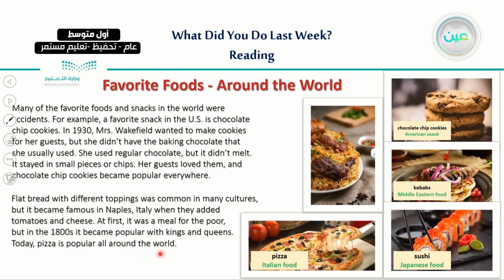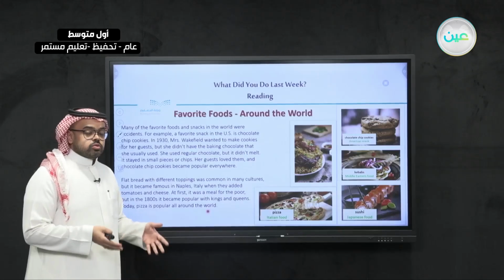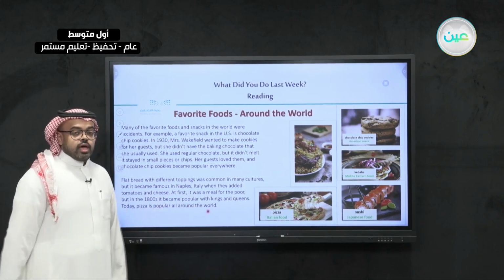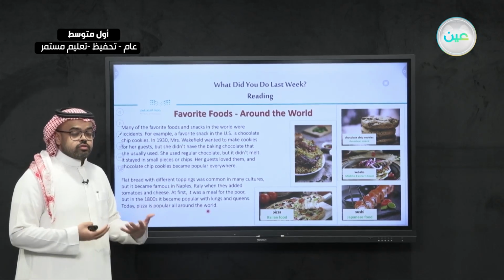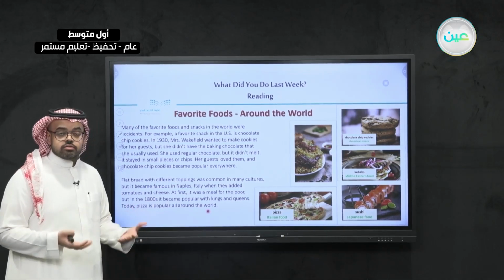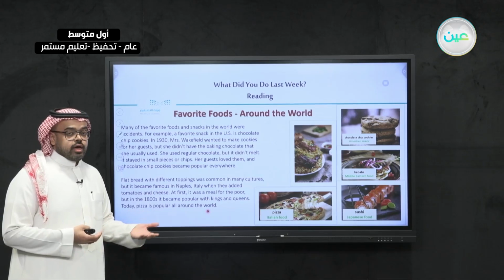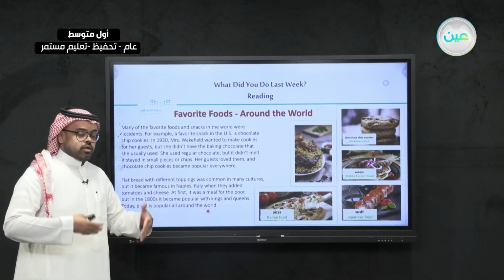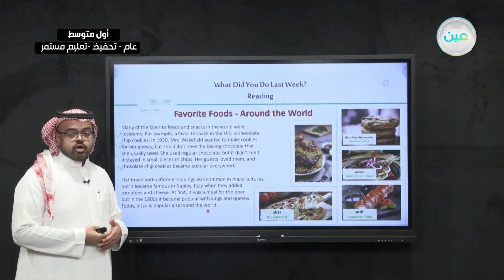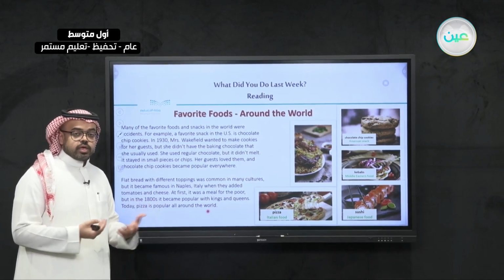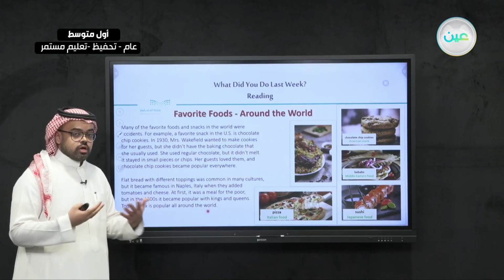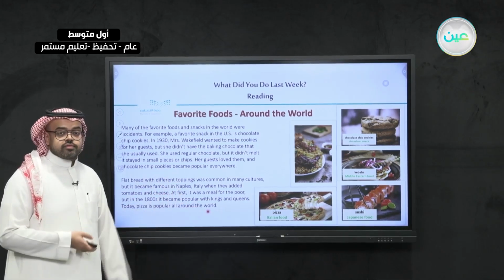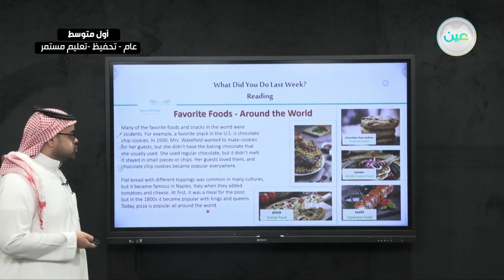So now here we have read about two different kinds of food, cookies and also pizza, and how all of these foods were accidents. It means that they happened by chance. No one was planning to make pizza from the start, so it became an accident. Out of nowhere, they made cookies and pizza. So this is a very interesting thing to know.